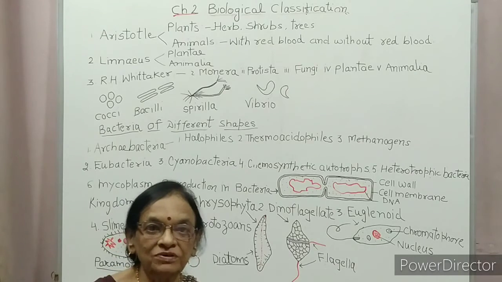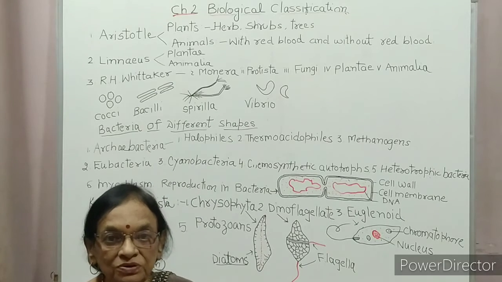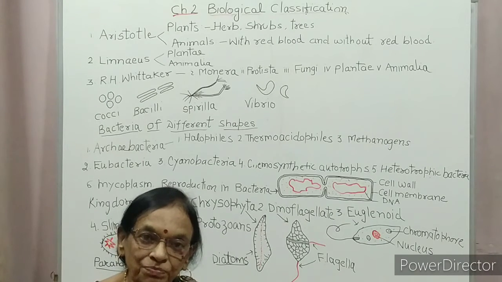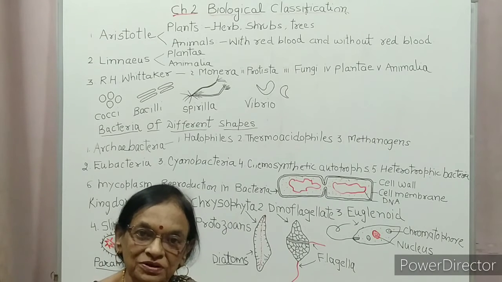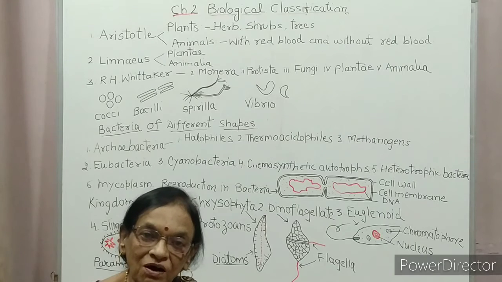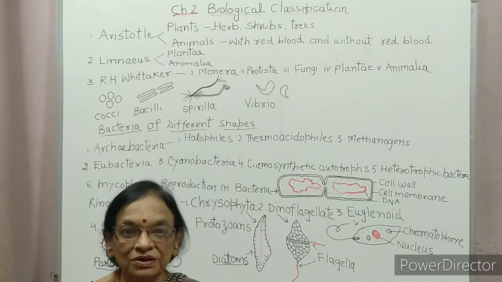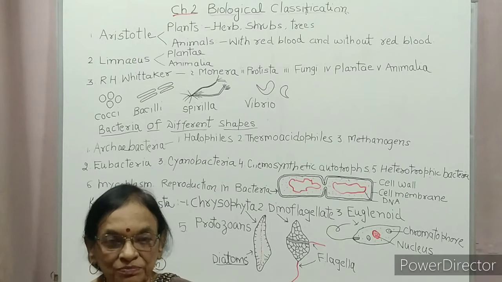Now, in our CBSE book, after bacteria, kingdom Protista is described. In ICSE book, after bacteria, prions, viroids and viruses are described. In CBSE book, all these three, prion, viroid and viruses, are given at the end of the chapter. So we will study these three at the end of the chapter.